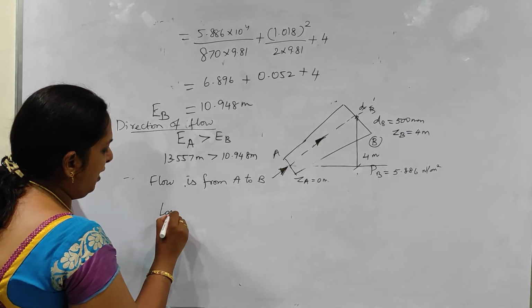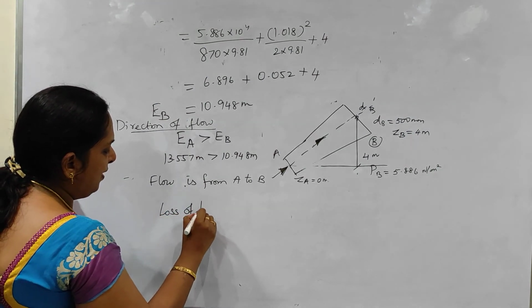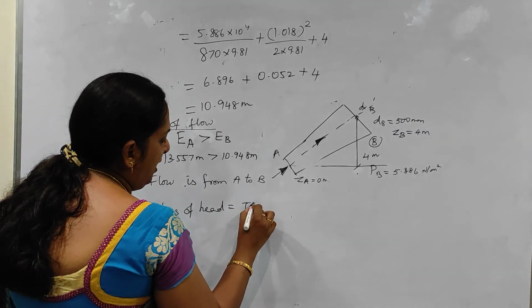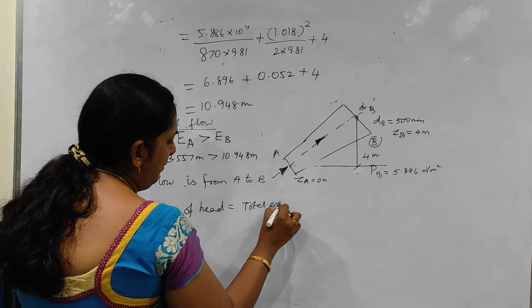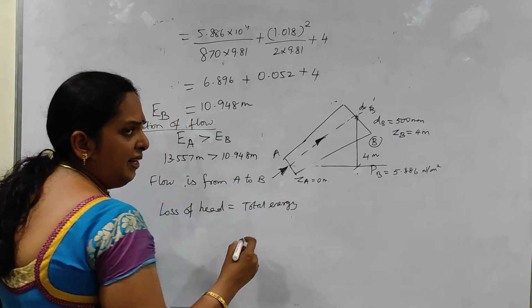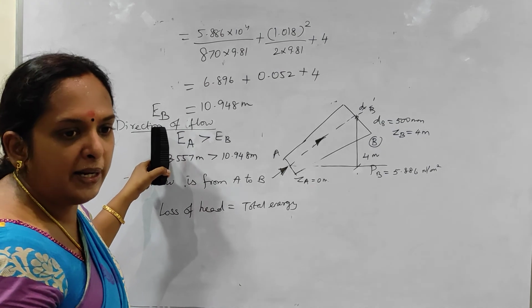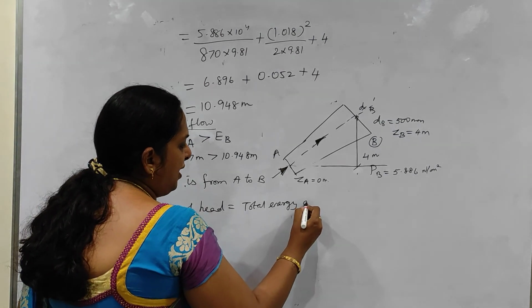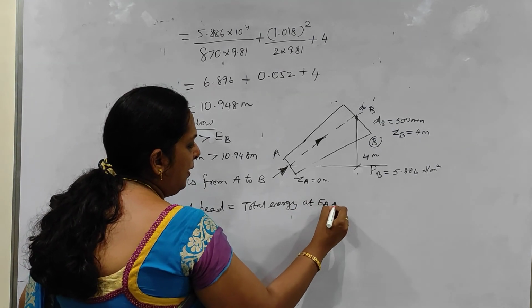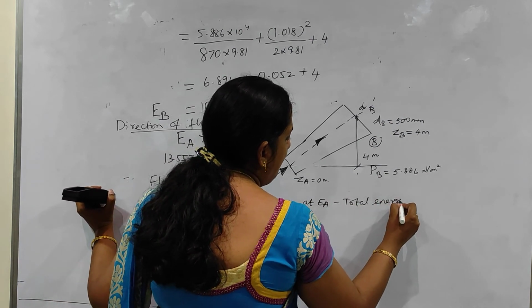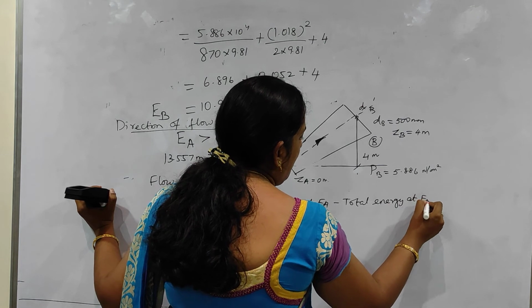We have to find out the loss of head. So loss of head is very simple. Total energy at both the points, we can take whichever; since EA is greater, we take total energy EA minus total energy EB.